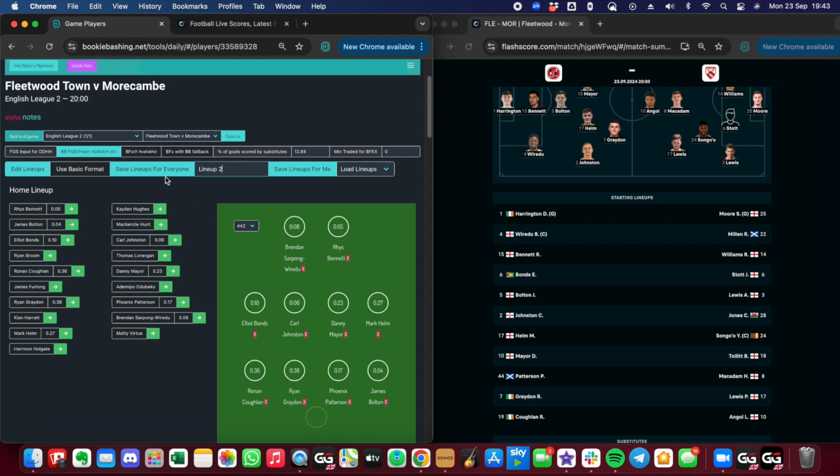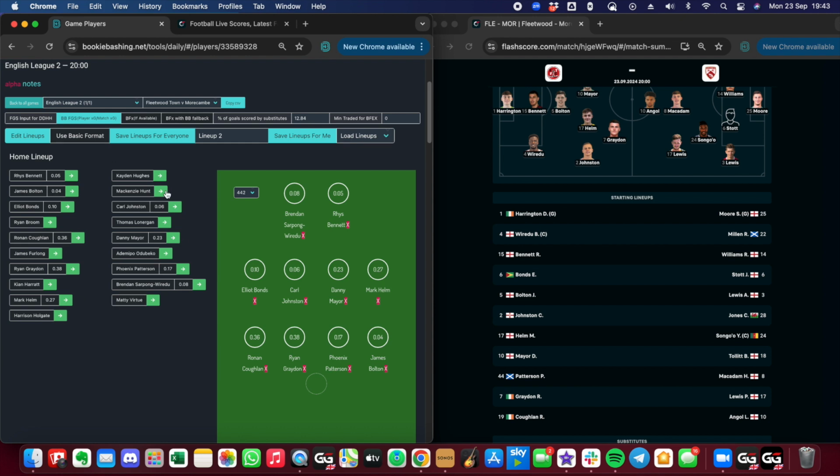And I can not just save this for myself, but I can save this for everyone by clicking this button. Save for everyone. We saw the little circle go there. And now that means that this will appear on everybody else's screens. And if I've made a mistake, I can just take this player out and put the correct player in